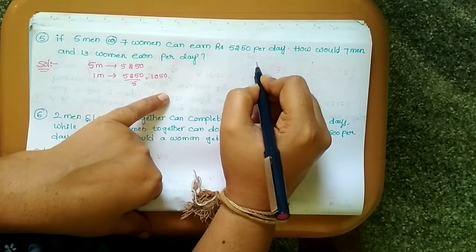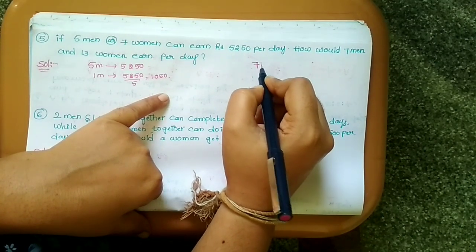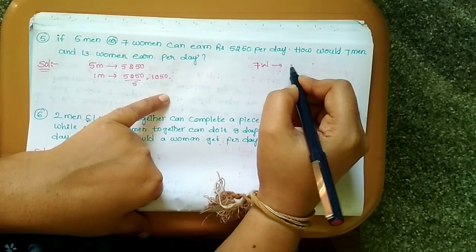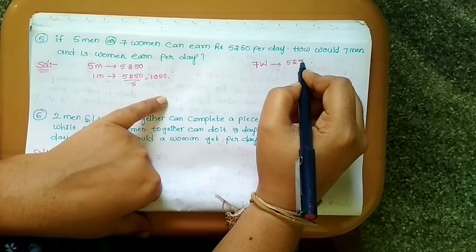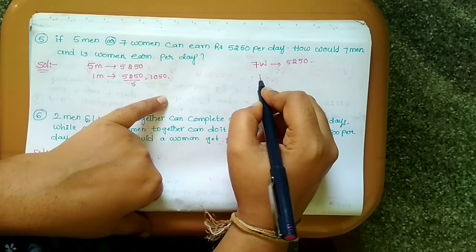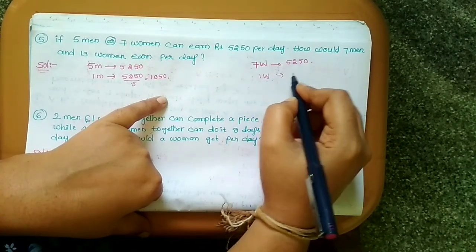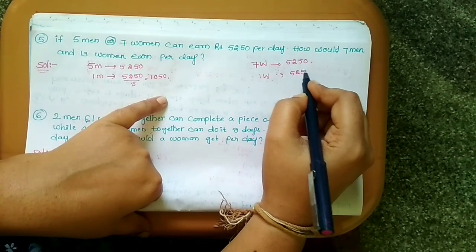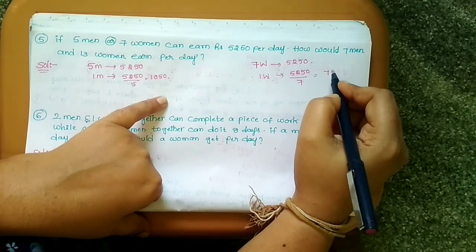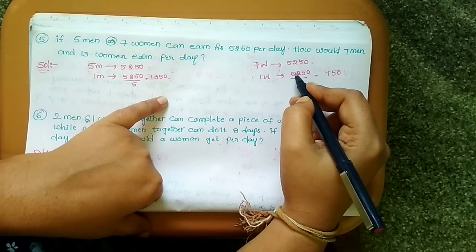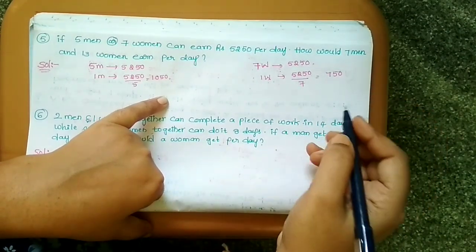Like that, 7 women can earn 5,250 rupees. So 1 woman earns how much per day? Divide by 7: 750. 7 sevens are 49, 50, 35.